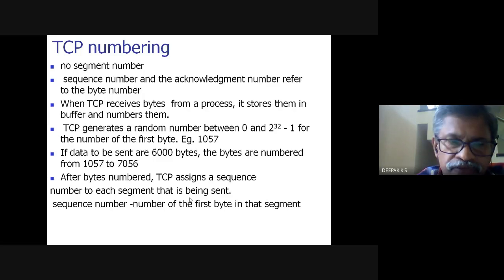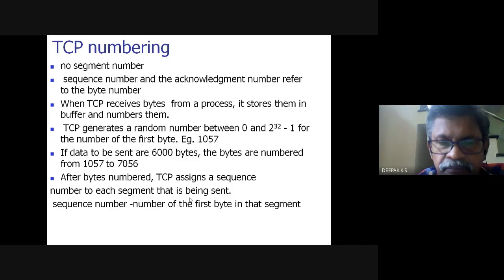So it would number from 1057 to 7056 consecutively. 6000 bytes are put from the application layer into the TCP buffer, and TCP would number them by initially starting with a random number and then everything follows in order.